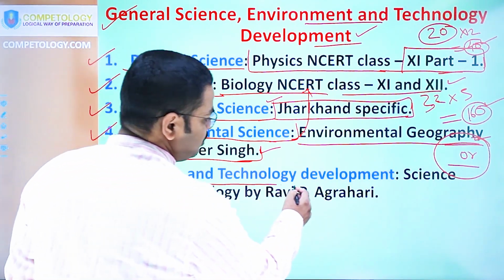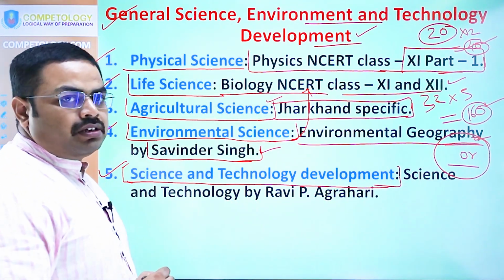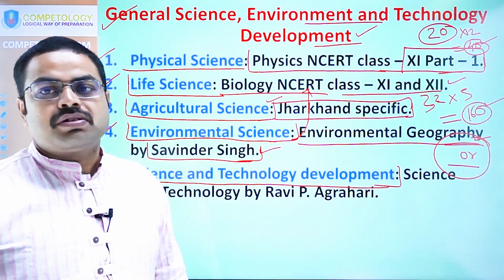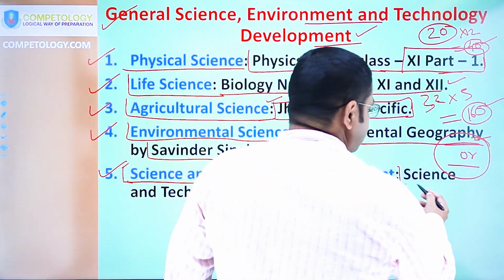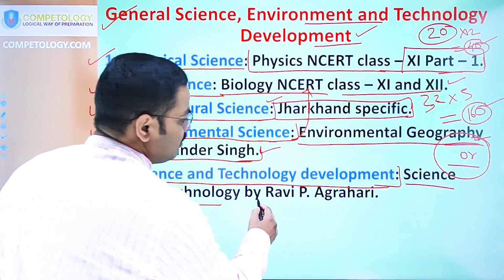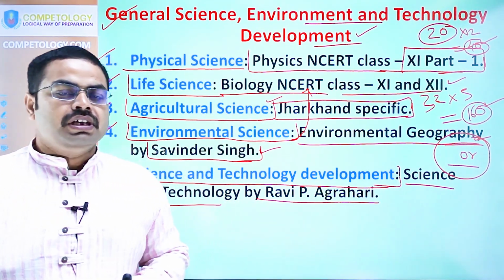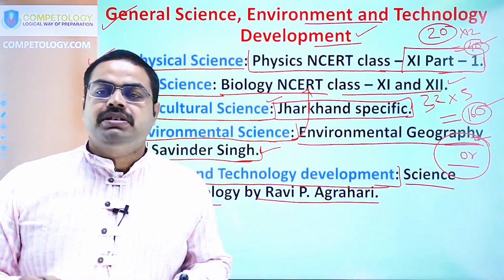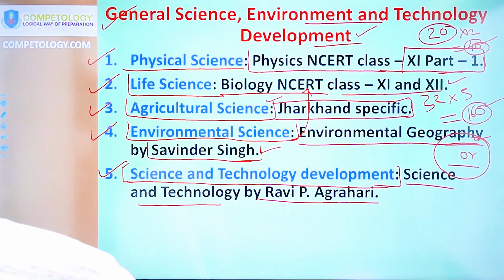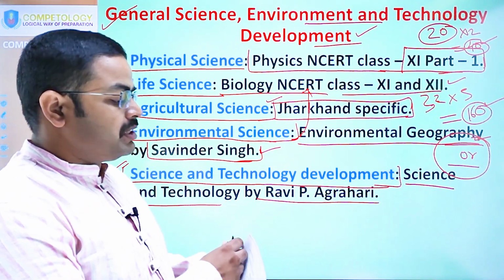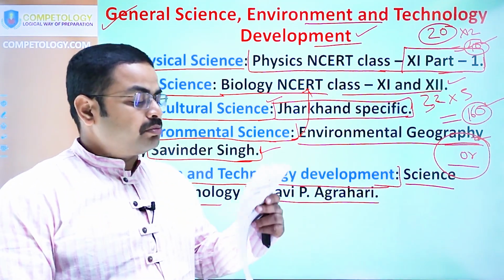So here science and technology development, again it is a completely current based topic, but some of the topics which are not current based can be finished off from the science and technology book that is written by Ravi P. Agrahari, and this book is published by Tata McGraw-Hill. Here you will find those topics which are mentioned in your syllabus, such as national technology policy, etc. Like here you will find some of the topics which are mentioned in the syllabus, like national policy on science and technology, that will be in this book.